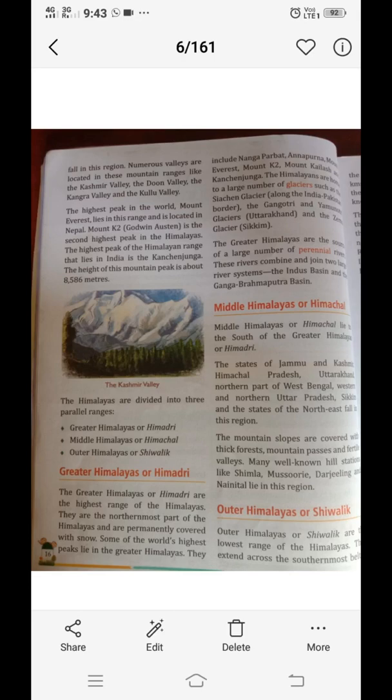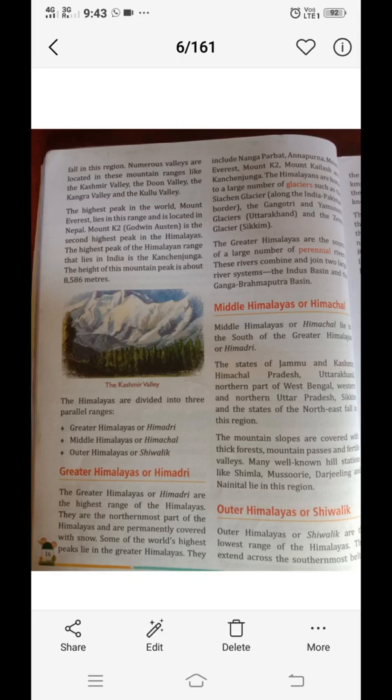But now, from 2019, Jammu Kashmir is not a state but a union territory. The capital of Jammu Kashmir, there were actually two capitals, not are, because Jammu Kashmir is no more a state, it is a union territory. Jammu Kashmir had two capitals, one Srinagar and one Jammu. Srinagar was the summer capital and Jammu was the winter capital.